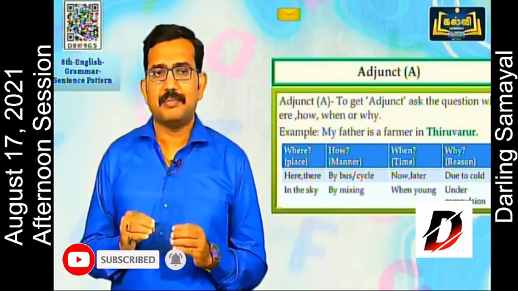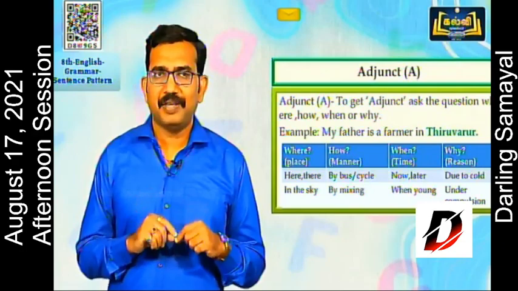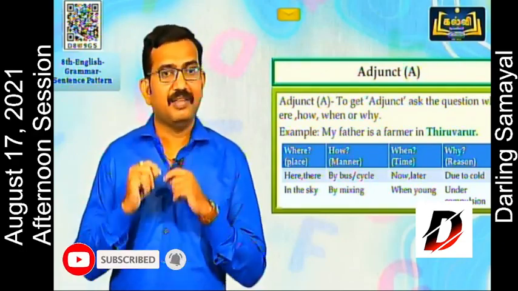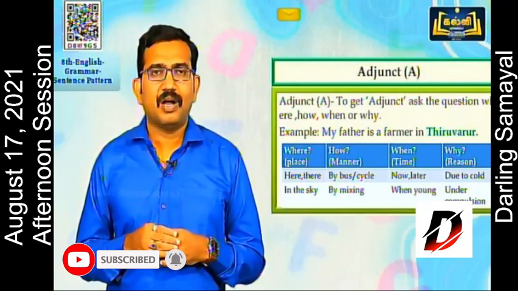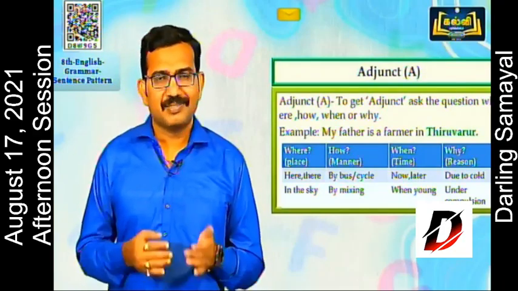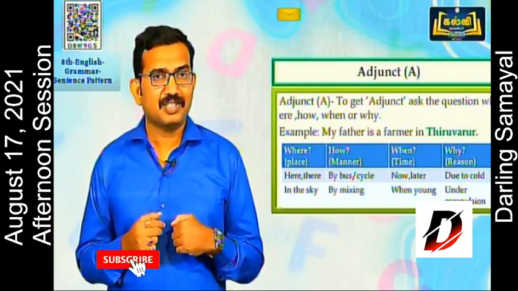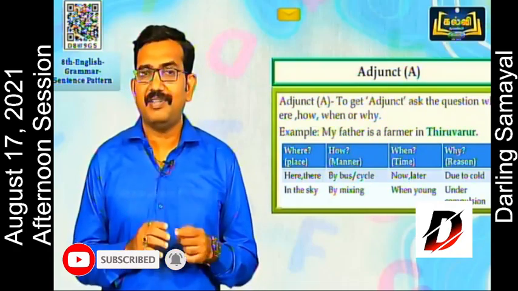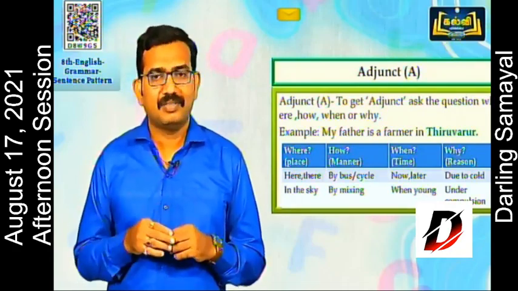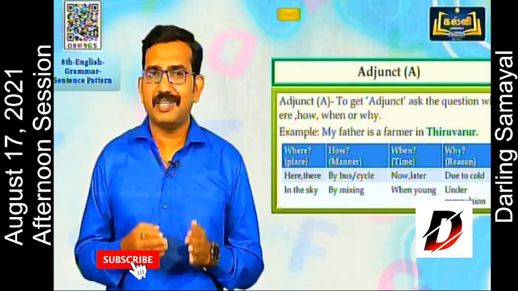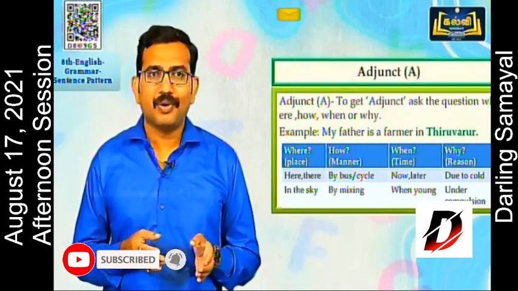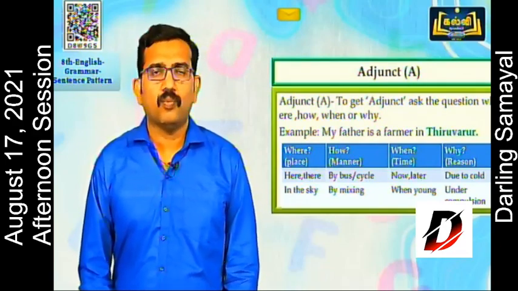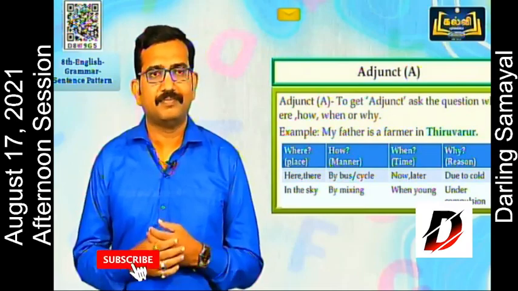So we'll check some examples. Where will be a place, for example, here, there, in the sky. How is a manner. How do you come to school? By bus, by cycle. And the next, how do you prepare this? By mixing. When: now, later, when young. And why is the reason: due to cold, under compulsion. These are some examples for where, how, when and why.